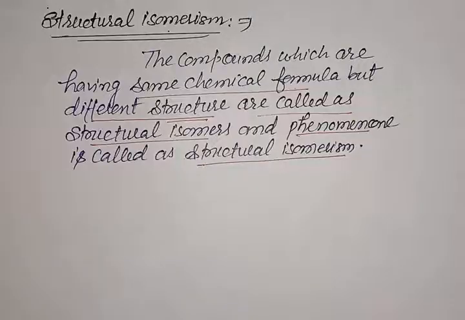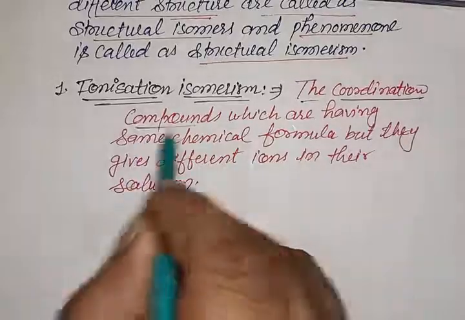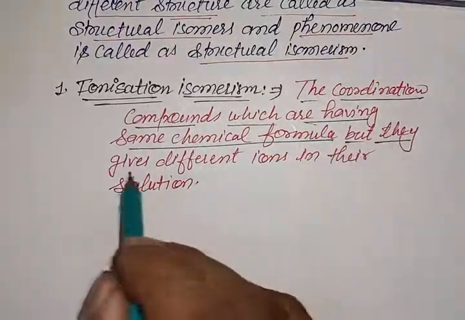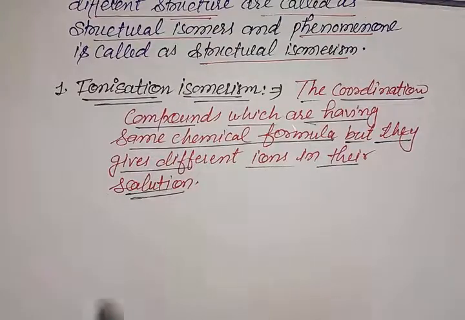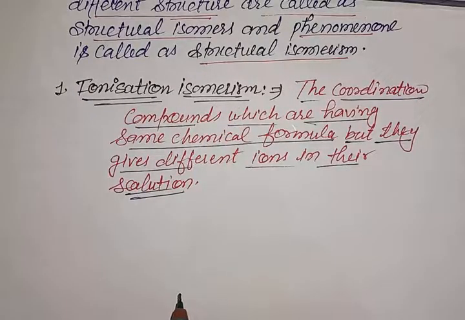The first one is ionization isomerism. The coordination compounds which have the same chemical formula but give different ions in their solution are called ionization isomers, and the phenomenon of forming ionization isomers is called ionization isomerism. For example, we have two complexes. The first one is